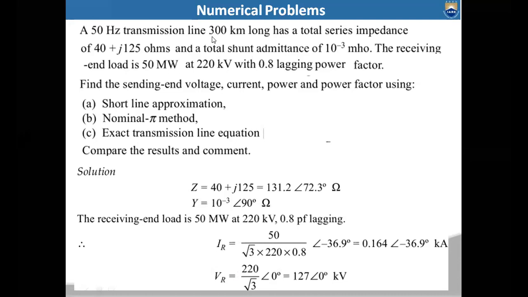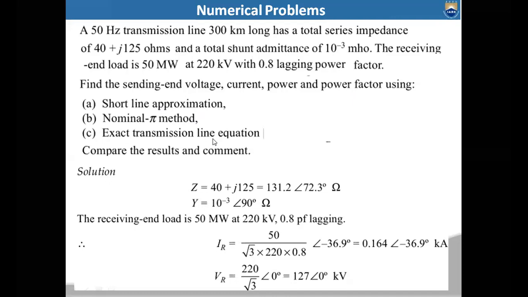A 50 Hz transmission line, which is 300 kilometers long, has a total series impedance of 40 + j125 ohms and total shunt admittance of 10^-3 mho. The receiving end load is 50 megawatts at 220 kilovolts with 0.8 lagging power factor. Then find the sending end voltage, sending end current, sending end power and power factor using the short line approximation, nominal pi method and the exact transmission line equation.